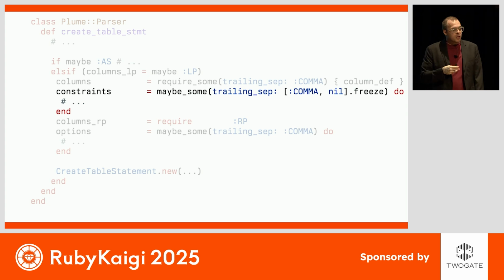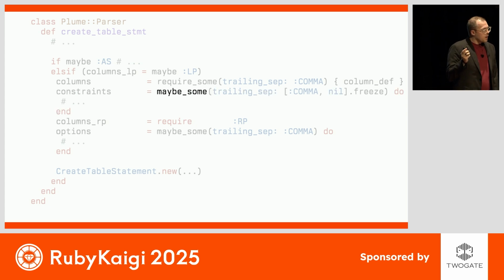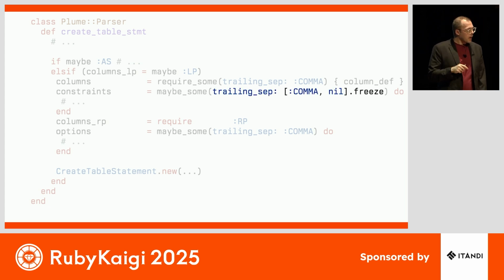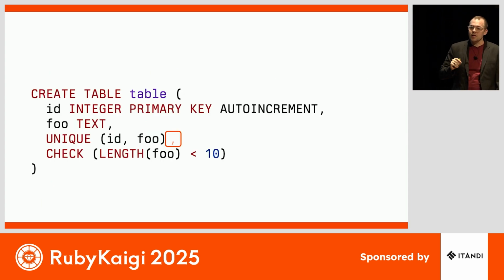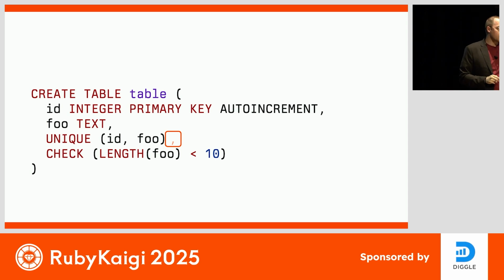After we've collected all the columns, we look to the constraints. Here, there might be 0 or more constraints, so we use maybe some. In this case, the table constraints only are used inside of create column, so we don't need to extract it into a separate rule method. We can just define all of the logic directly in the block. And we specify that the trailing separator could be either a comma or nil. And this is, of course, the exact logic that we need to be fully compatible with SQL's handling of table constraints being either separated by a comma or not.